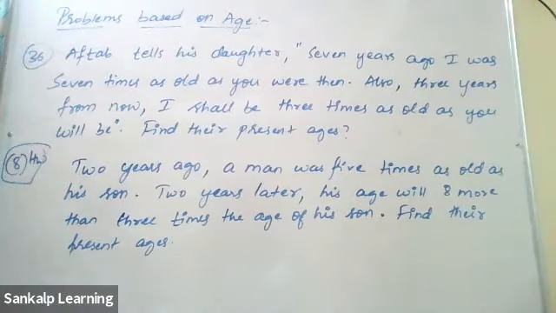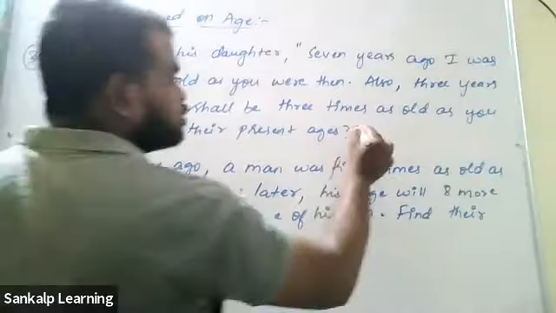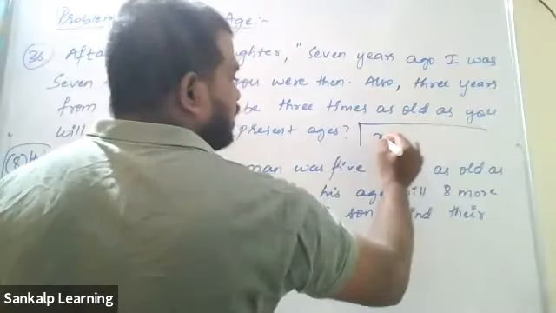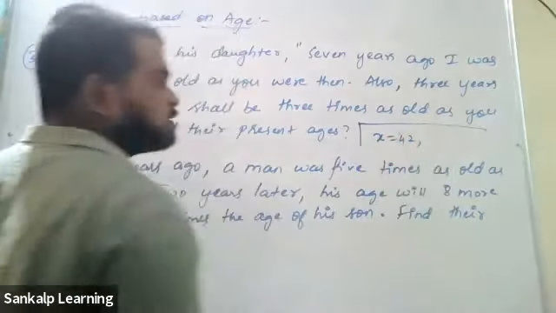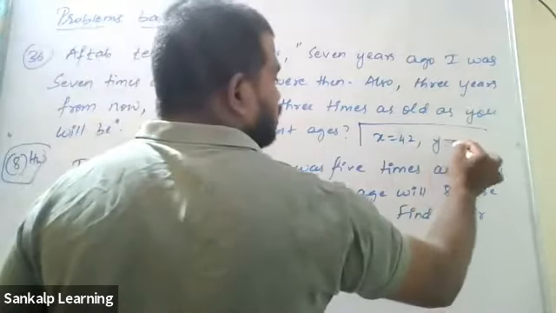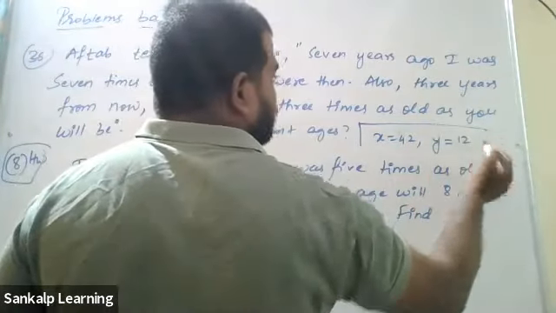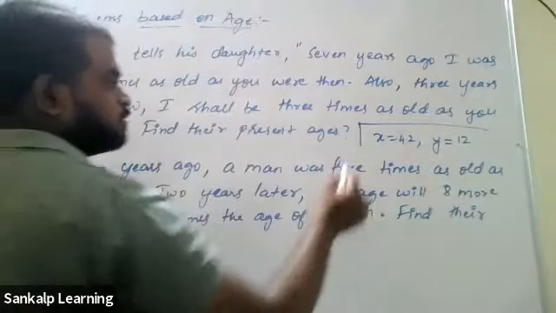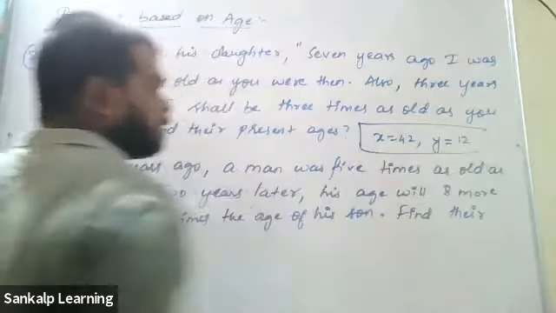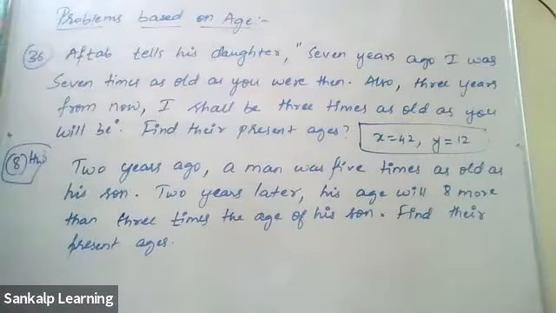Good, Madhu, good. X is 42, that is the age of Aftab, which I have taken as X. And the daughter's age is 12, which I have taken as Y.